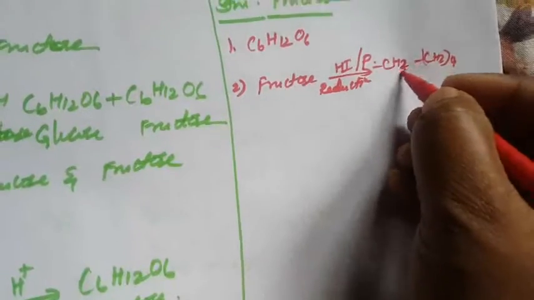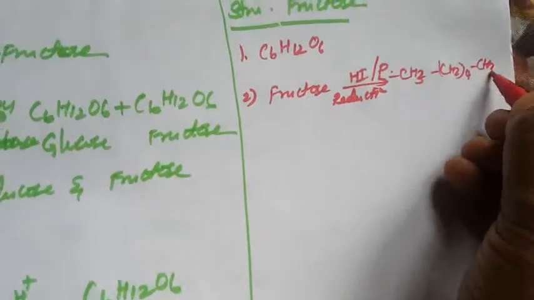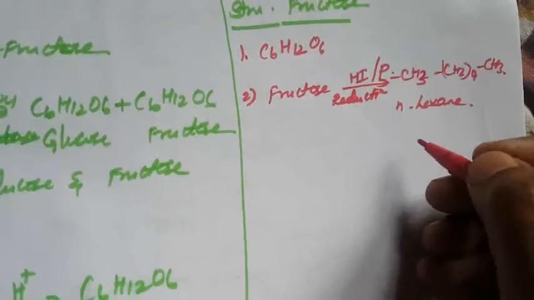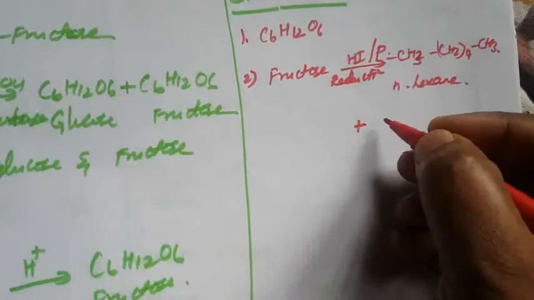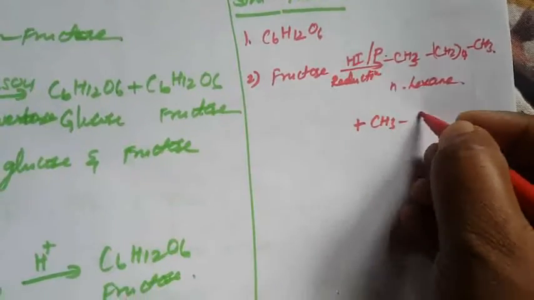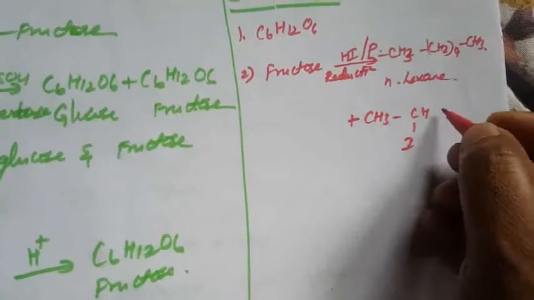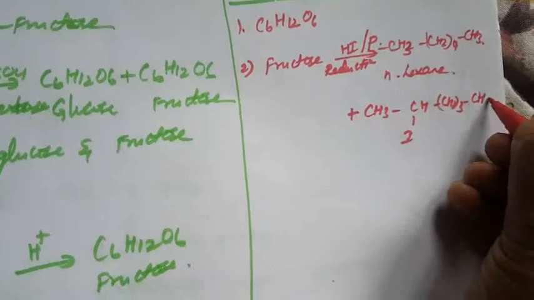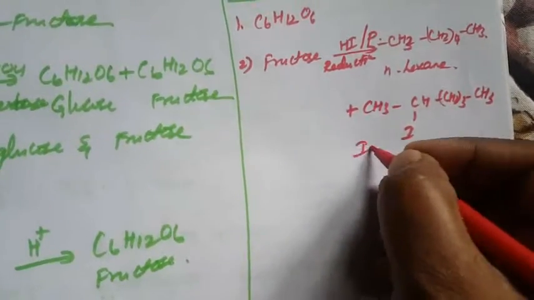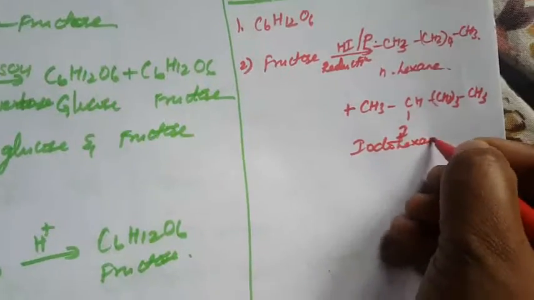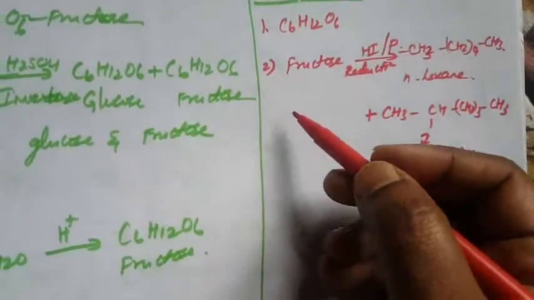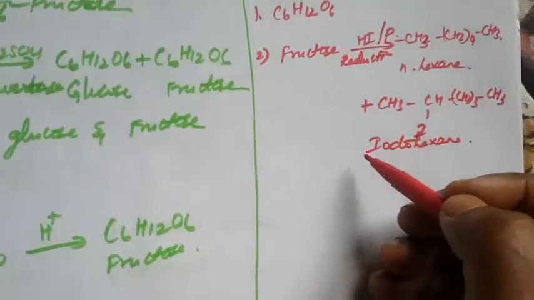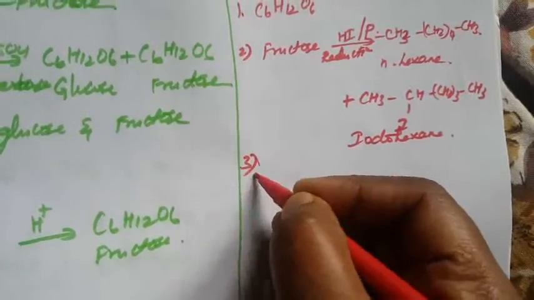CH3, CH2 four times, and CH3, that is n-hexane, a six-membered hydrocarbon. Another product is iodohexane, written as CH3, CHI, CH2 three times, and CH3. This test confirms that all the carbons in the structure of fructose are present in a straight chain. That is the second point.